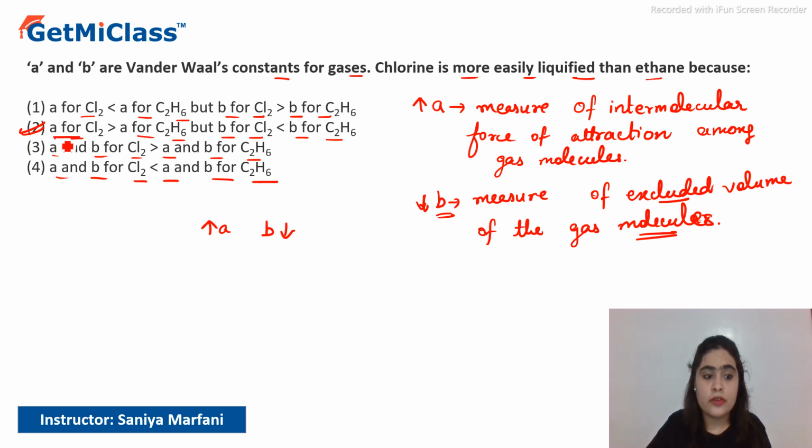You can see A for Cl2 is greater than A for C2H6, but B for Cl2 is less than B for C2H6. So this option is the only correct option in this question. Okay, so that's the reason why we can easily liquefy chlorine than ethane, because it has a higher value of A and lower value of B as compared to ethane. Okay, I hope this has answered your question. Thank you.